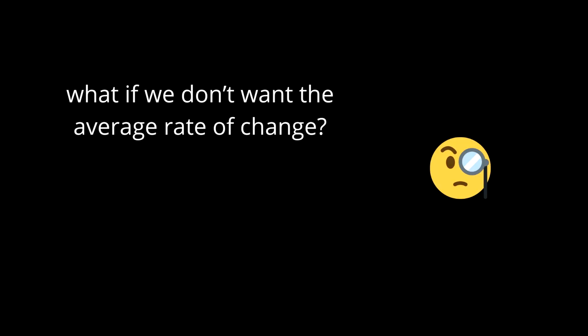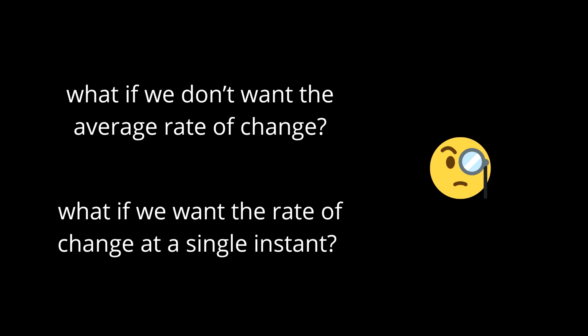Now here's where things get interesting. What if we don't want the average rate of change? What if we want the rate of change at a single instant? This is like asking for the speed of a car at one exact moment, not the average speed over 5 seconds, not the speed between 2 frames, the speed right now, instantly. Okay, how do we do that?